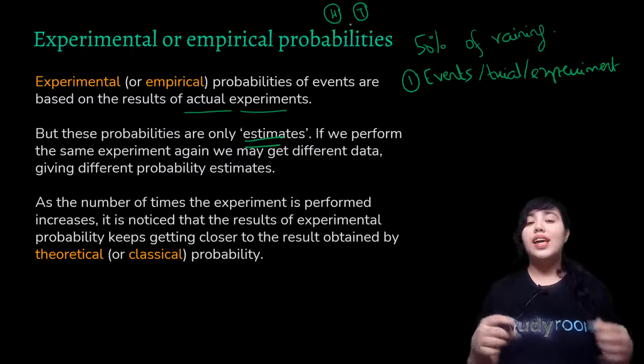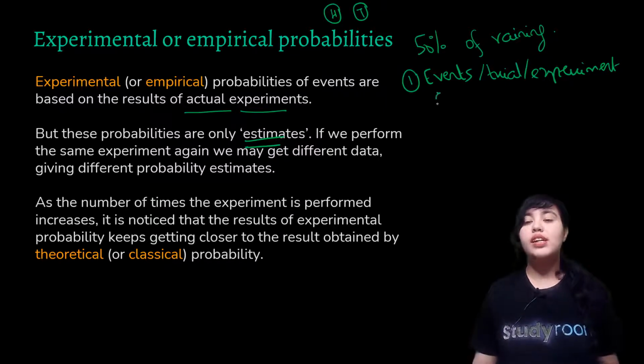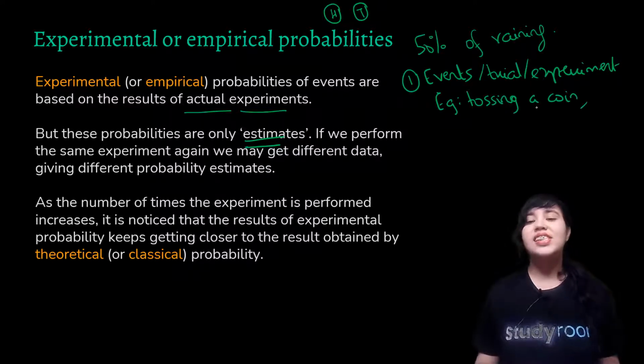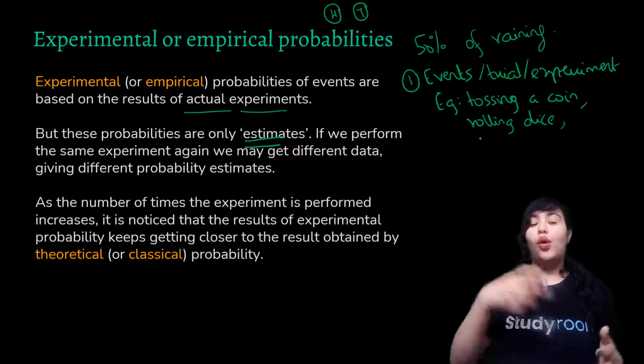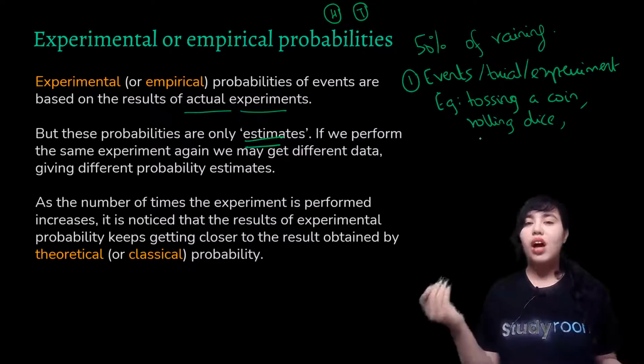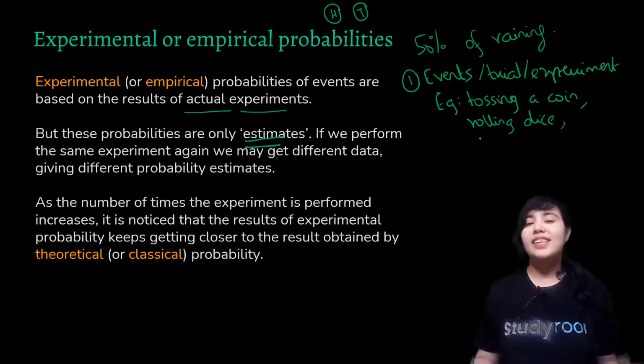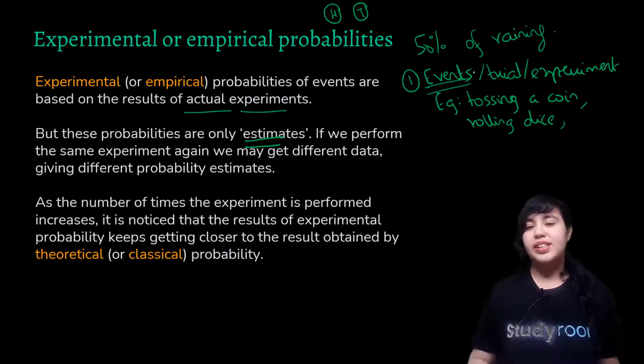So now this is an experiment. So tossing a coin is an experiment or it is an event. Okay, can you think of other events? So other events can be rolling dice. It could be drawing a card from a deck of cards. In fact, it could be anything. So all these experiments or trials are called events in probability.